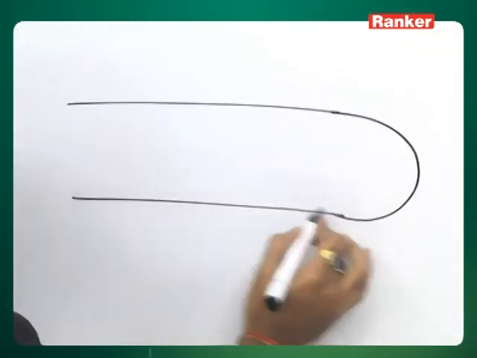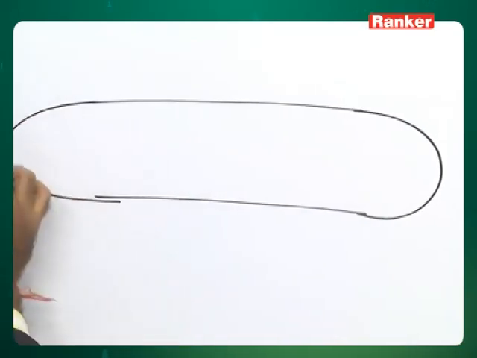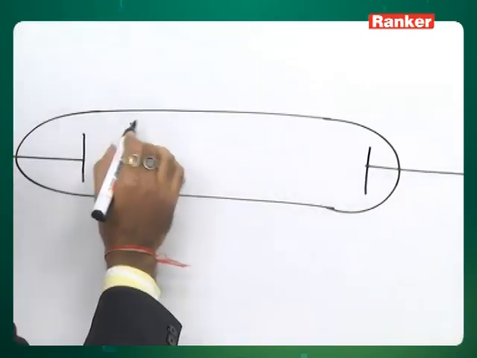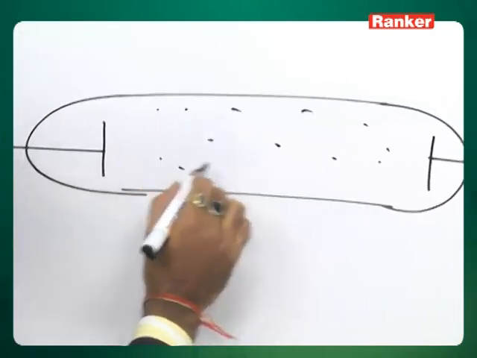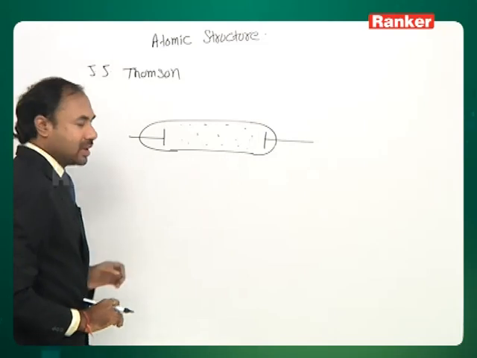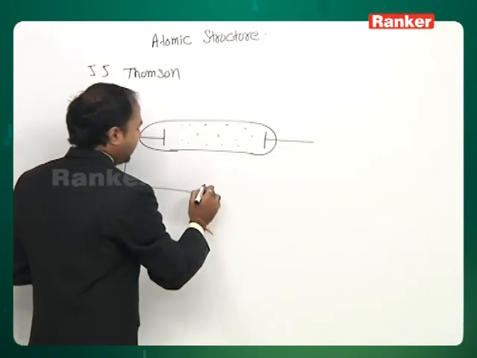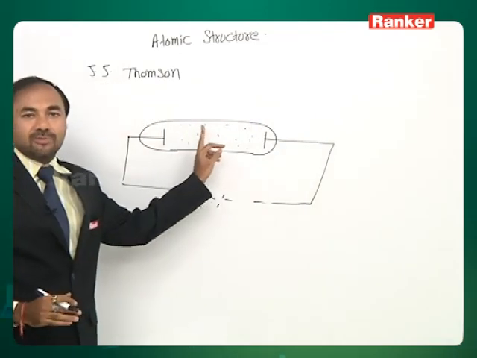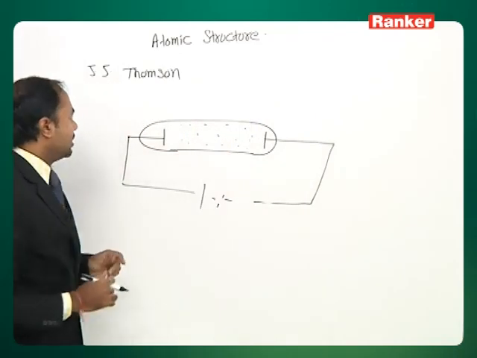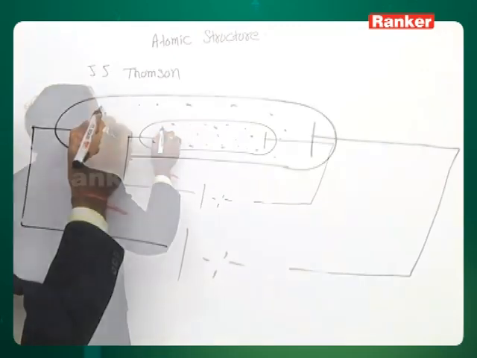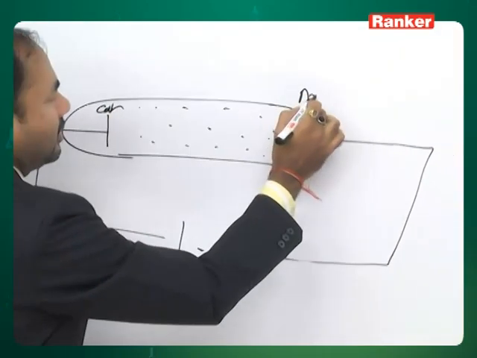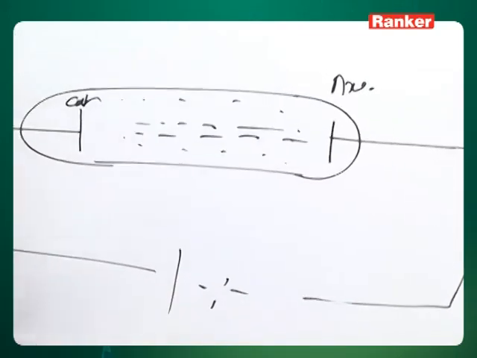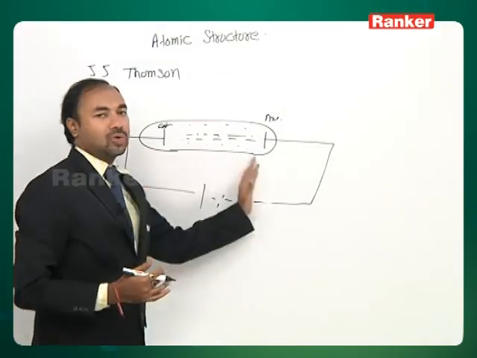Like this, a tube was taken. Here they kept the cathode, here they kept the anode, and a minute amount of gas was filled up here, a monoatomic gas, like this. Now, this was connected to a very high voltage source, and electric discharge was passed. What was observed was that from the cathode, if we assume this to be the cathode and this one to be the anode, a beam of electrons, which was called cathode rays at that time, passed from cathode to anode.